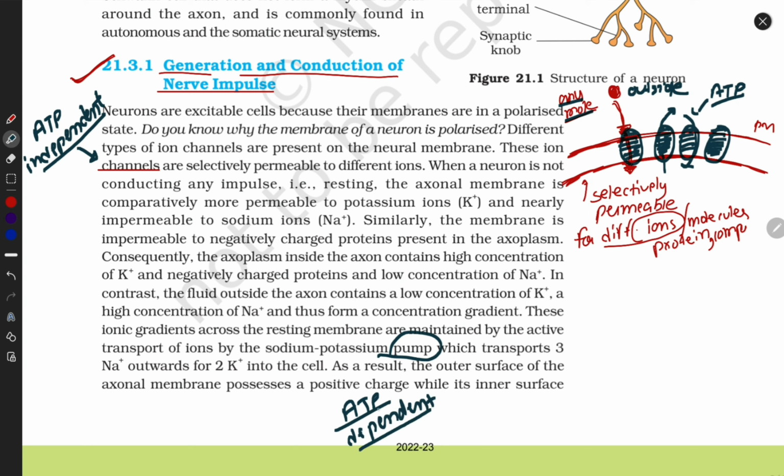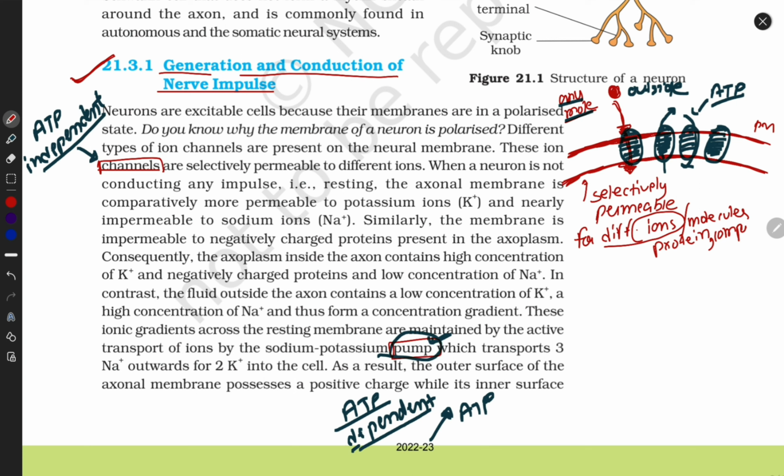If any molecule combines with pumps, first of all they give them ATP, then these pumps transport the molecules. First, give some ATP, and then they transport their molecules. So, I hope you understand this term: the plasma membrane is hydrophobic. No one can pass the plasma membrane outside to inside and inside to outside. But there are some carrier proteins, some mediator proteins over there. They can transport any molecules, ions, proteins, compounds from outside to inside of the cell and inside to outside. Okay guys, this term is clear. What is a channel and what is a pump is clear.